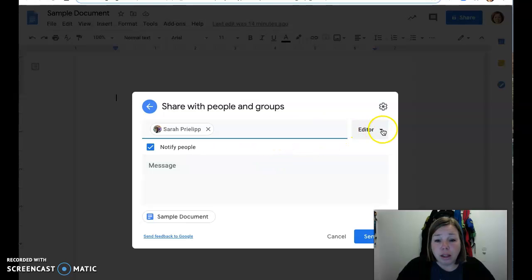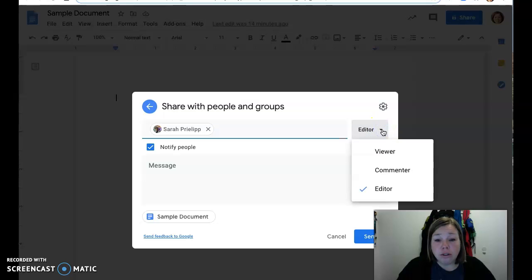I'm choosing my colleague. And then over here in this drop-down menu, you're going to choose whether you want that person to be a viewer, commenter, or editor. For this assignment, I'd like you to choose editor so that our group members can post track changes.